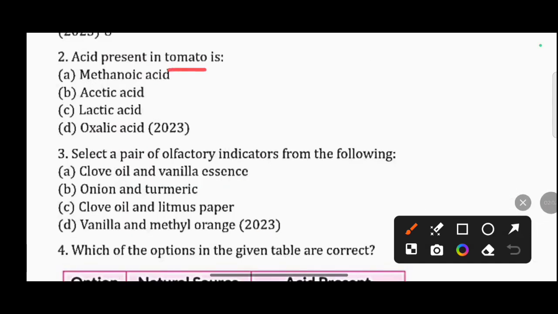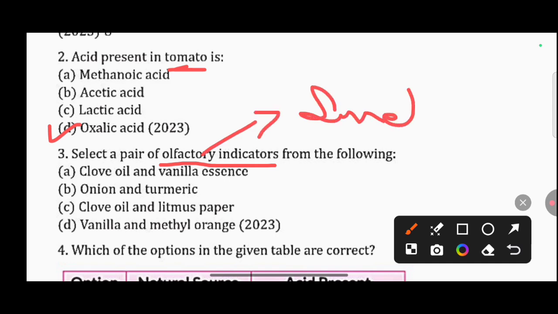Next one: the acid present in tomato is methanoic acid, acetic acid, lactic acid or oxalic acid. The correct answer is oxalic acid. Next, select a pair of olfactory indicators from the following. Olfactory indicators are those indicators which indicate whether a substance is acid or base by changing their smell. Olfactory indicators are related to smell. So the options are clove oil and vanilla essence, onion or turmeric, clove oil and litmus paper, vanilla and methyl orange. The correct answer is clove oil and vanilla essence.